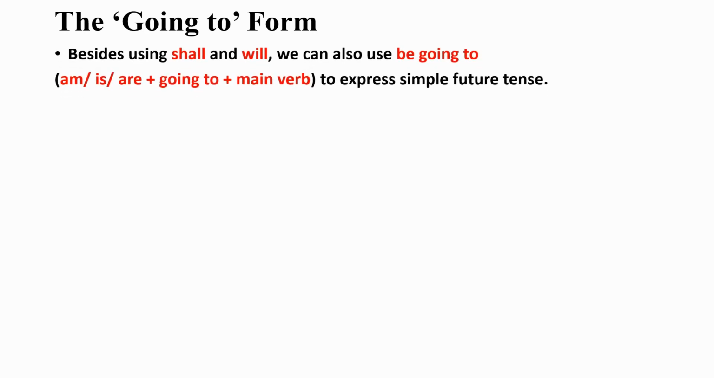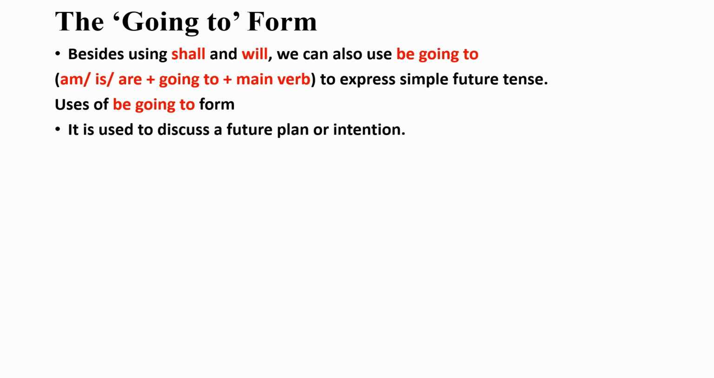So students, let us look into the going to form. Besides using shall and will, we can also use be going to. The helping verbs am, is, are plus going to plus the main verb. This will be the form to express simple future tense. Now let us learn the uses of the be going to form. It is used to discuss a future plan or intention.